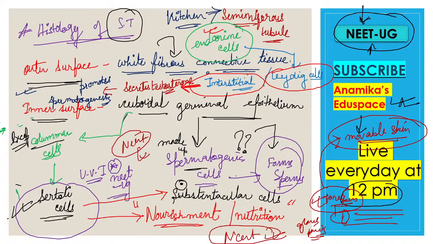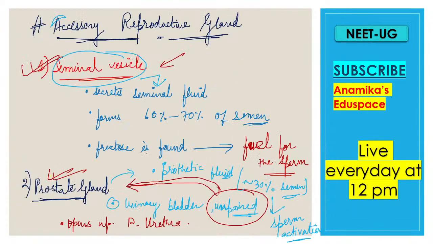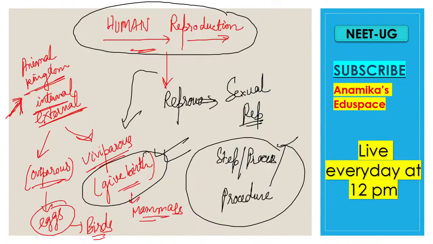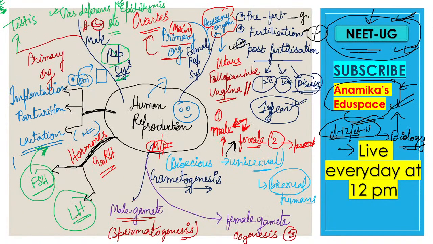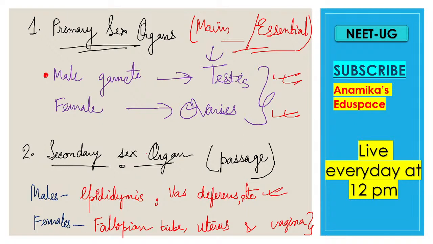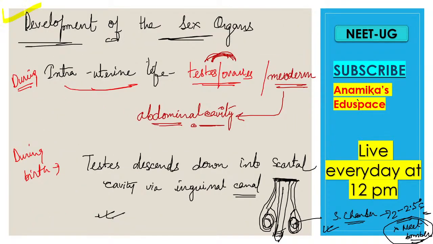Next, we'll move on to the female reproductive system, and we'll have all the sectional view. Till now we have completed the male reproductive system. We started with human reproduction and completed the overall mind map of human reproduction. Then we studied the primary sex organs present in males as well as females. Then we studied the secondary sex organs present in females as well as males. Then we studied the development of the sex organs. During the intrauterine life, the testes and ovaries were developed. It was of mesodermal origin.